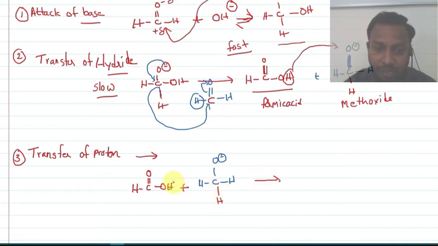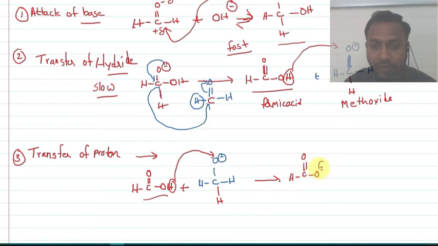Now in the next step, this proton is going to be transferred. So what you will get here is HC=O–O minus plus H–C–O–H–H, which is methanol. And here you are going to get formate.